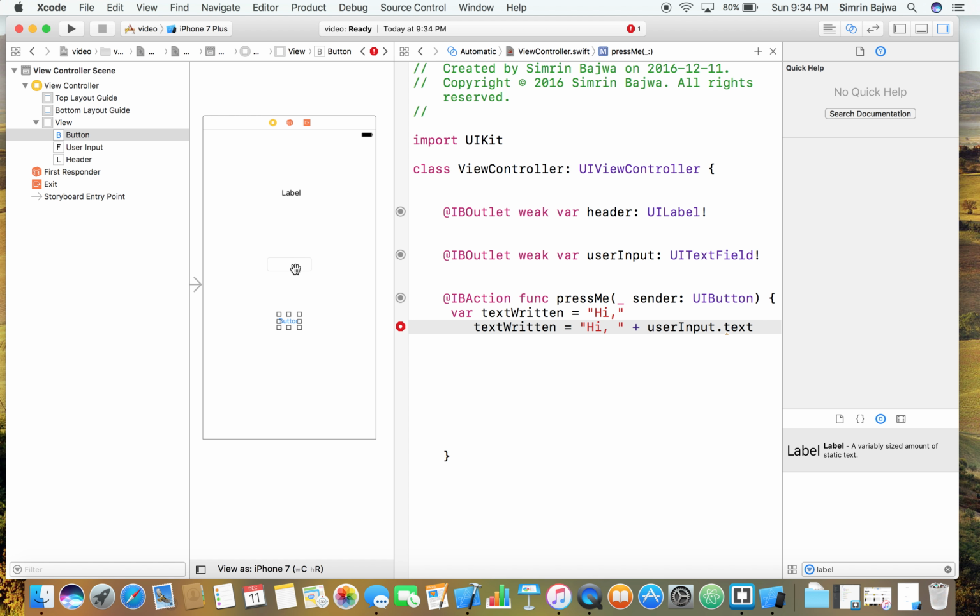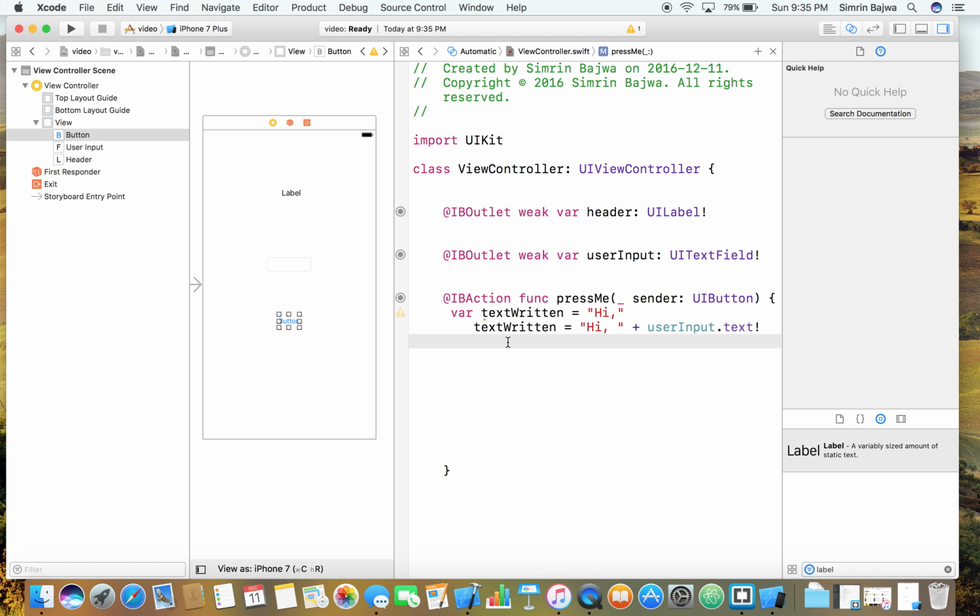So it's saying that, for example, the name Will in here is going to be hi plus Will, and that is what's going to be displayed at the label here. I'm just saying that hi plus that is going to equal the header. Sometimes in Xcode they might want you to put an exclamation point there, so just go with it. Just don't even argue. It's not going to be different what's on the label here. It's just what they want sometimes.